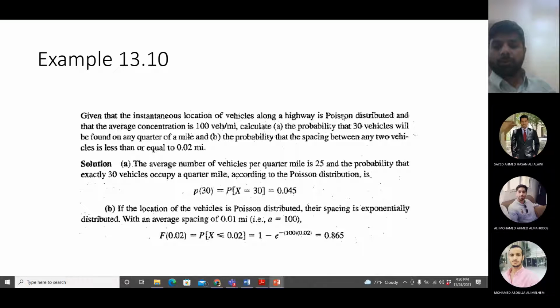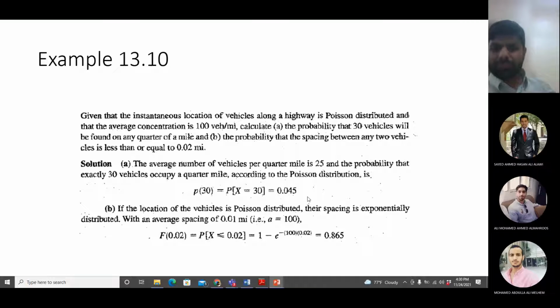The second part is about the spacing between the vehicles, which is the inverse of the concentration value. So in this case, we'll be using the negative exponential.